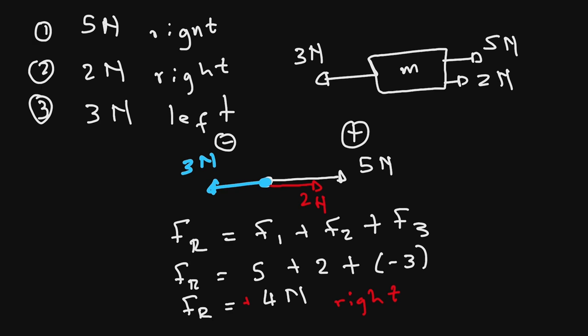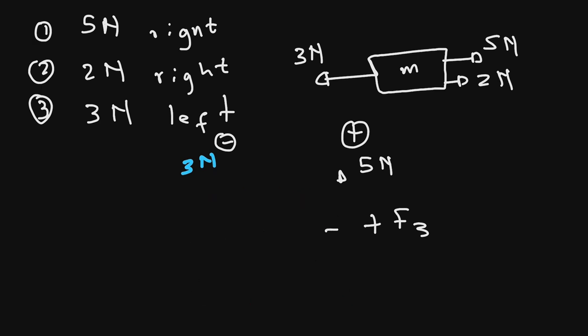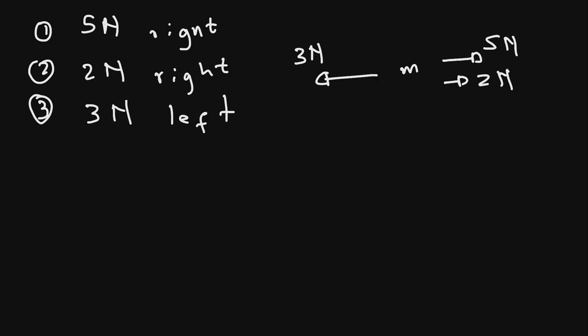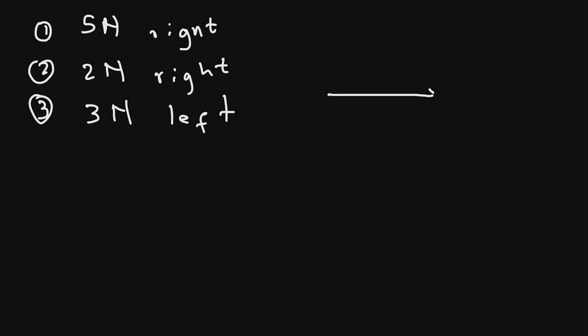But now, if we want to solve the very same problem using a schematic diagram, we will have to do what? We have to know how to draw a vector. A vector can be drawn by something like this. You have an arrow, and then that arrow must have a direction. So the distance from the starting of this arrow to the finishing of the arrow will indicate the magnitude of the vector. And then the arrow of our vector will obviously indicate the direction.